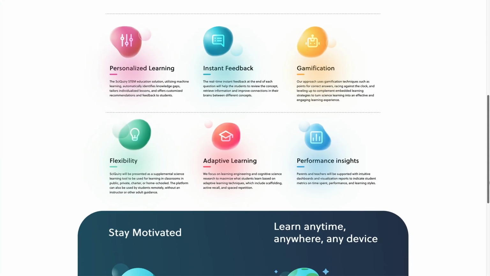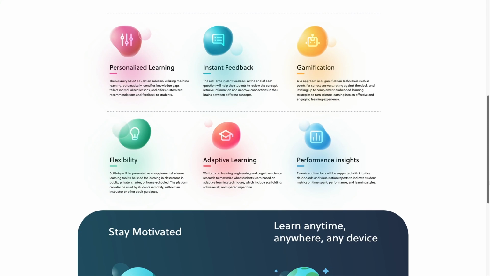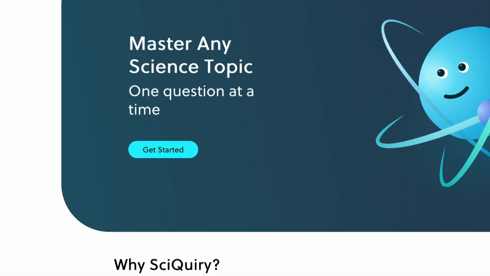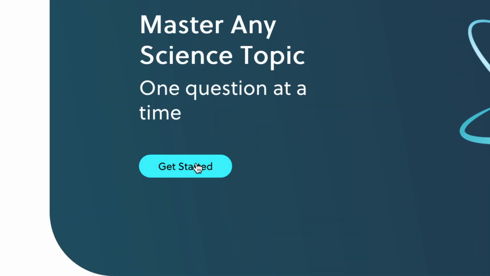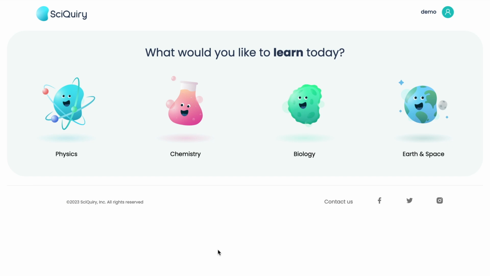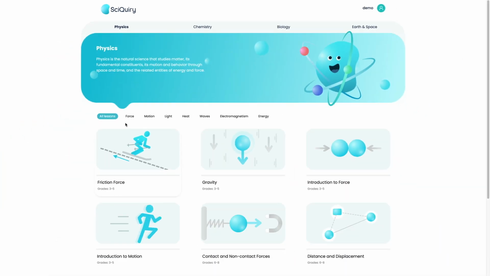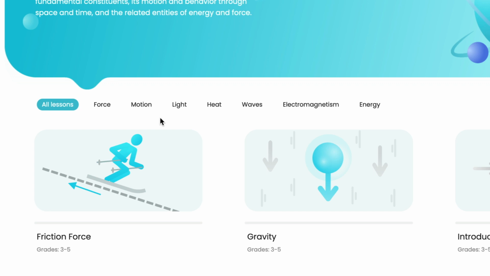It uses adaptive learning techniques to customize the educational journey of each student, ensuring that science education is tailored to their pace and level of understanding. Our platform is divided into 4 main science subjects: physics, chemistry, biology, and earth and space. Each subject breaks down into specific topics, such as force, motion, light, heat, and energy in physics.